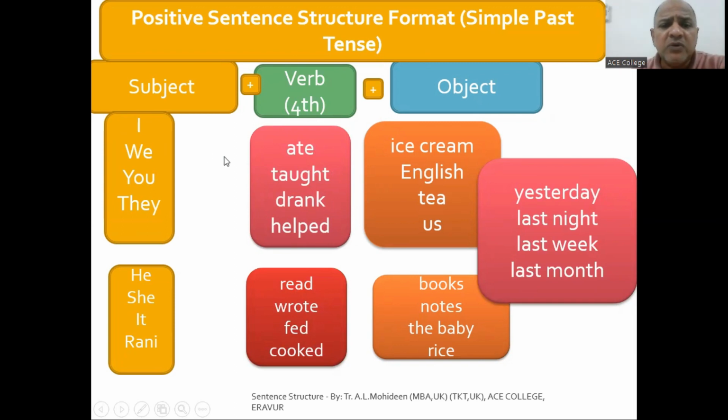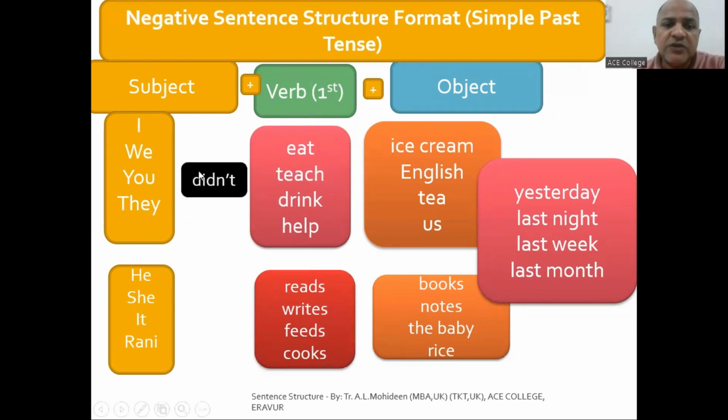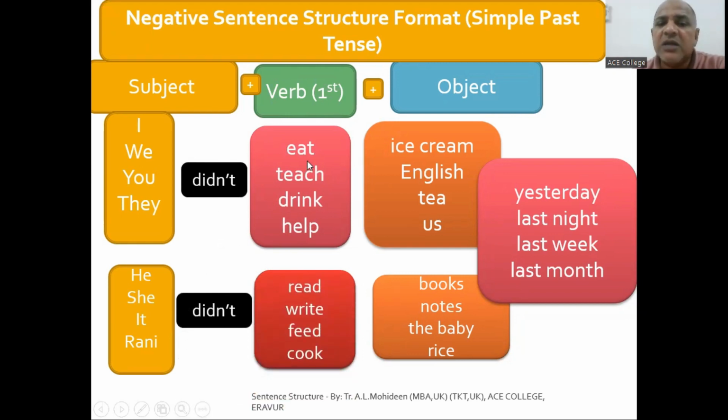So what you have to do now, you have to use the fourth form for positive structure. For negative structure, you change them into first form, but you have to add did not. Always add did not and then first form. So for the past tense, you have to change the fourth form into the first form, but you have to put did not or didn't.